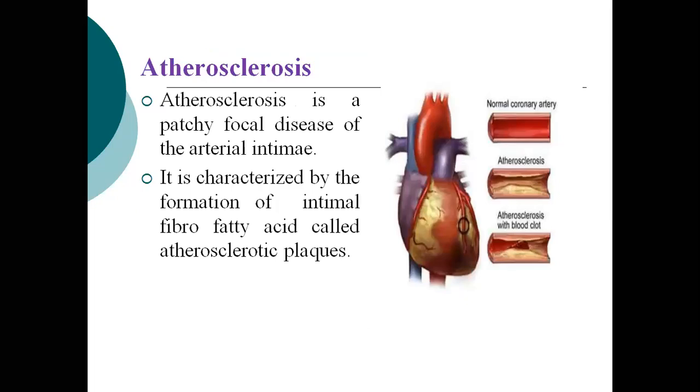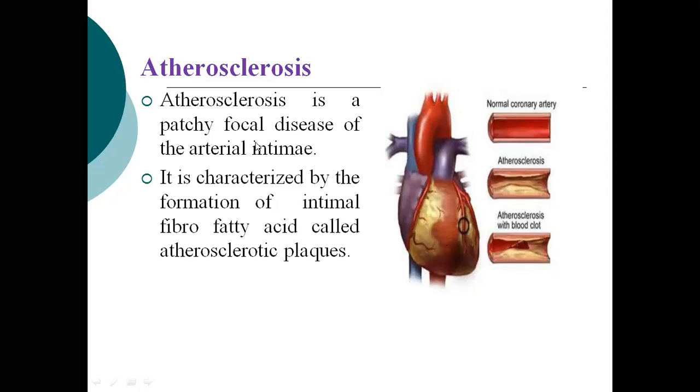This is atherosclerosis. You can see there is a blood vessel. This blood vessel actually brings blood to the heart. The heart also needs blood. Now this is a normal coronary artery, but when fat builds up there, it is the disease known as atherosclerosis. And when it is completely blocked, when there is a clot there, it will block and blood will not be able to pass.